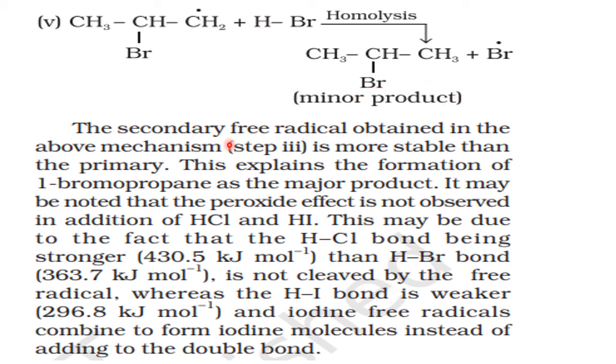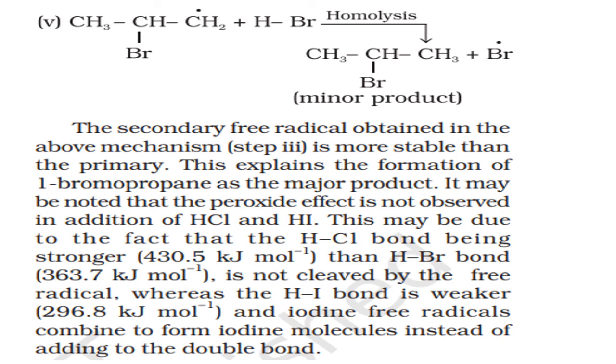This effect is seen only in the case of HBr, not in the case of HCl and HI. If you see the bond enthalpy, HCl is stronger than HBr. Therefore, it is difficult to break. That is one reason. And if you compare HBr with HI, HI has very low bond enthalpy. What happens when the bond enthalpy is so low?